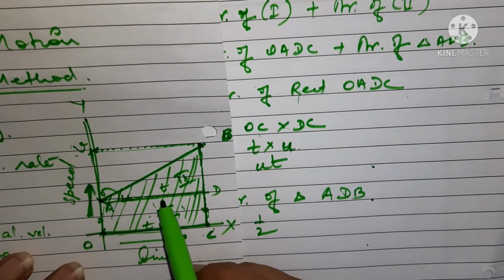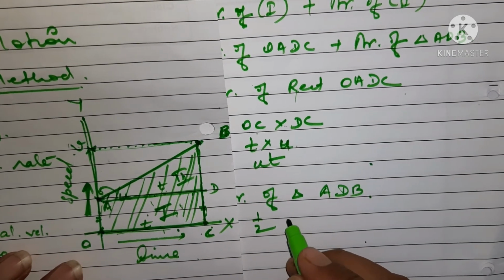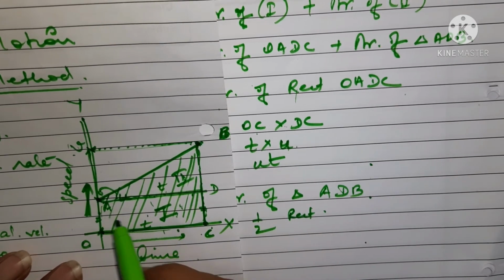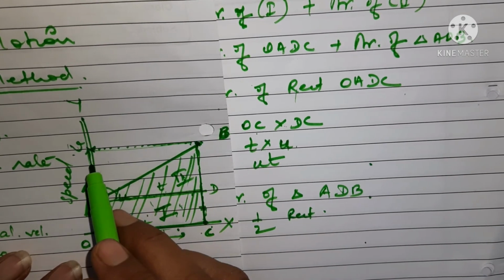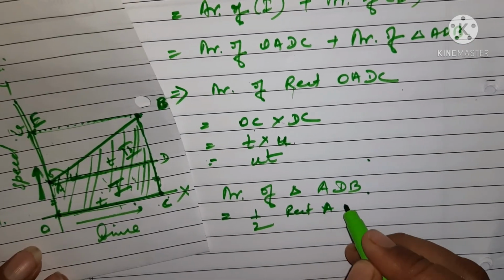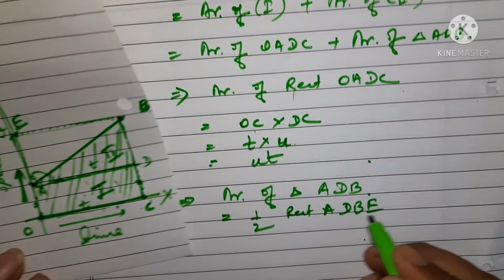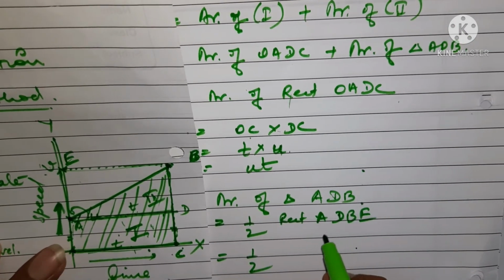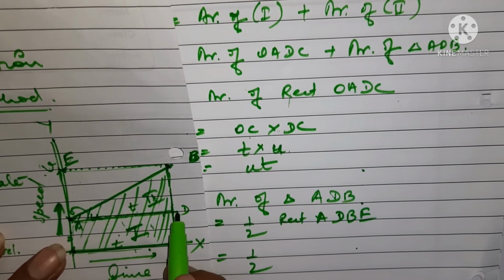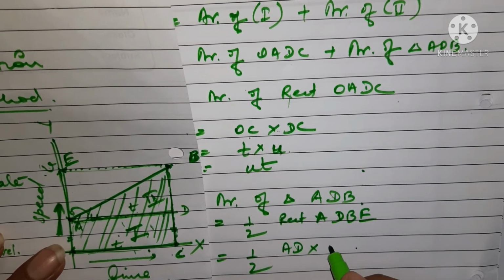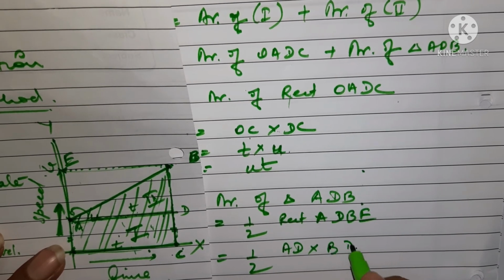So half of the rectangle ADBE, that is half of AD into BD.